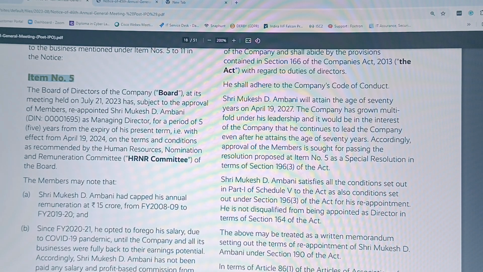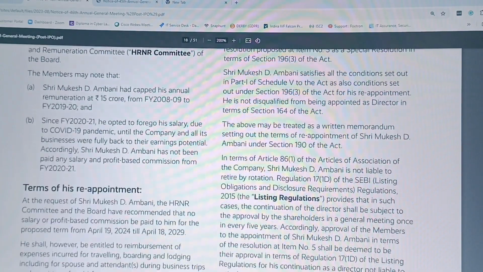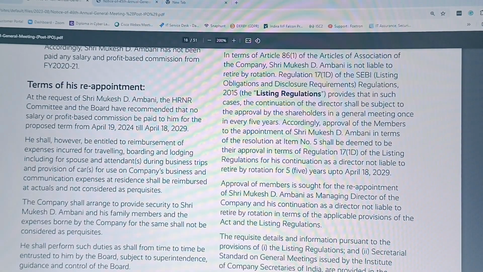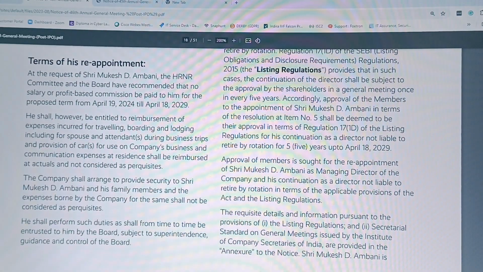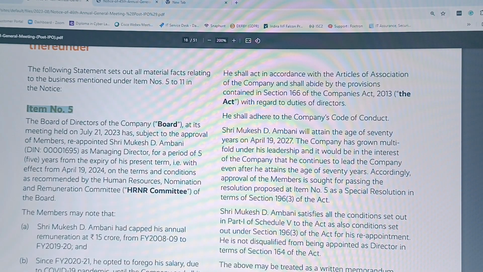Now let me check the terms of appointment. Here the terms of his reappointment are mentioned. Coming to the next, he shall be in accordance with the articles and the company's code of conduct.